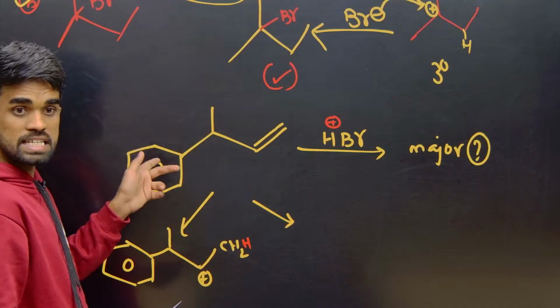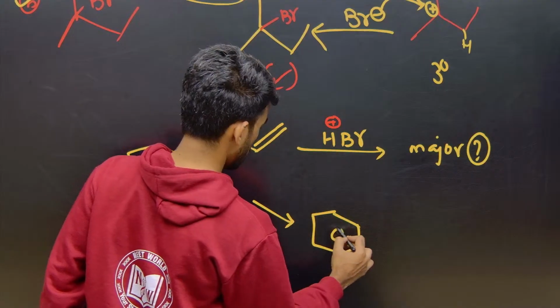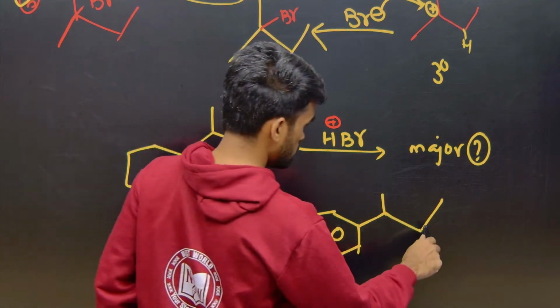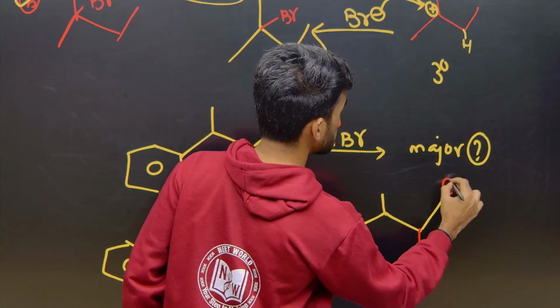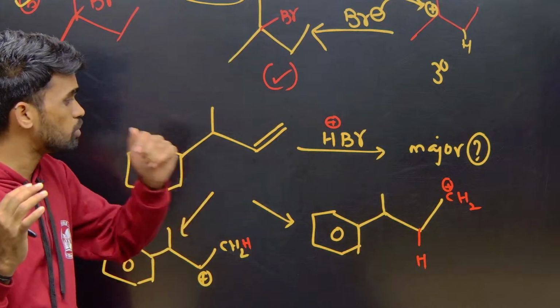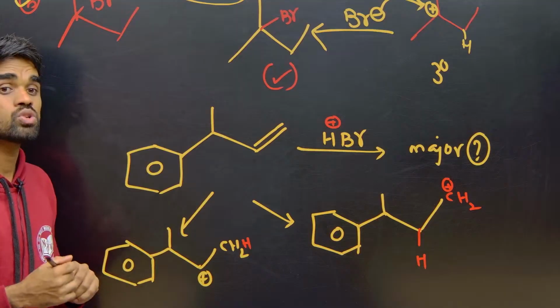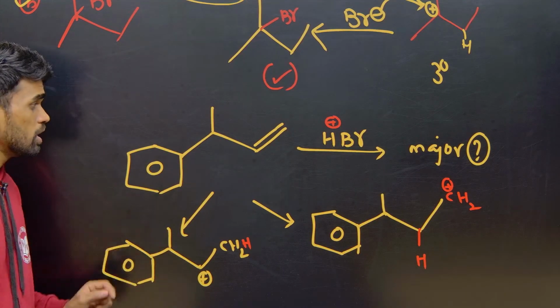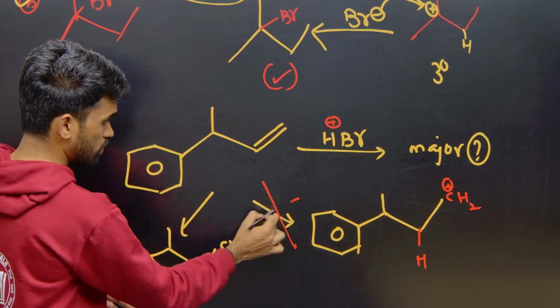What is the second scenario? So I can add H here and this will now have the positive charge. Tell me, out of these two carbocations, which is stable? This one is more stable. So which will form? This one forms readily. Okay. So addition of HBr should be analyzed like this. Okay. So I am removing this now.